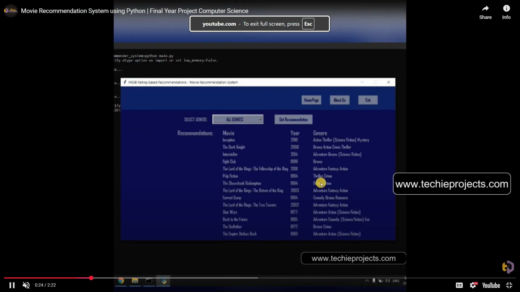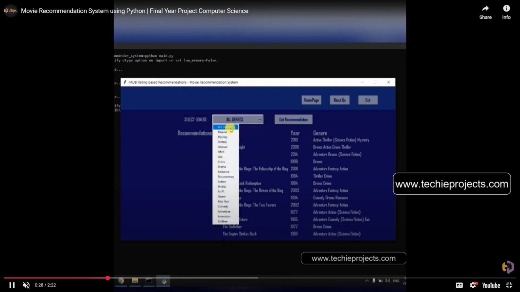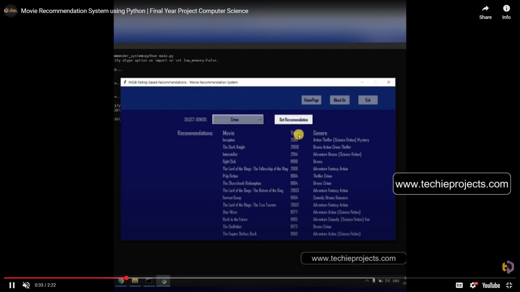User has to select the genre and then click on get recommendation. So it will recommend the movie year with genre. They can select the crime type of movies. Then it will recommend the crime type of movies.